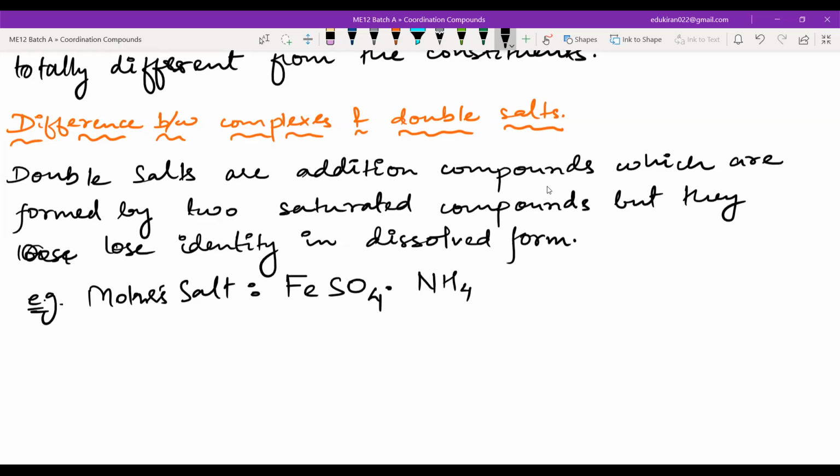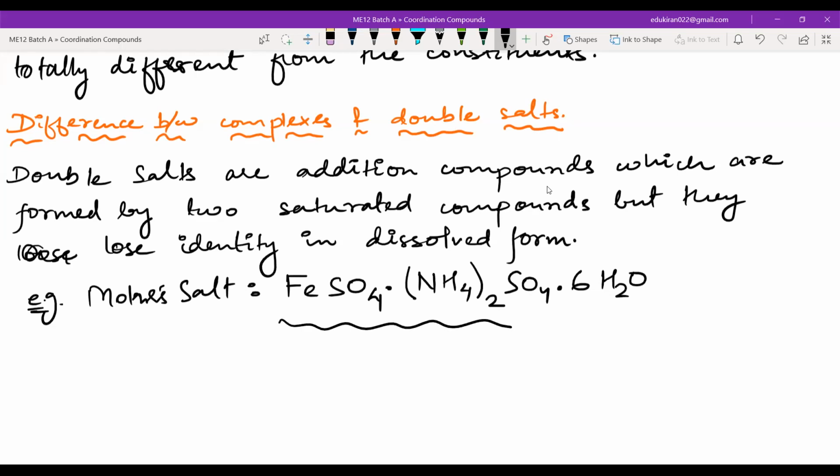Now, what is the charge on SO4? 2 negative, na? And the charge on NH4 is positive, a polyatomic ion. So there is 1 positive, you will write 2, that will get you 2 positive and SO4. Now this is also balanced charge wise. After that, you will have some water of hydration, and here it is 6H2O.